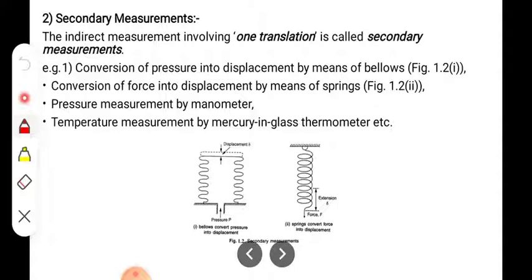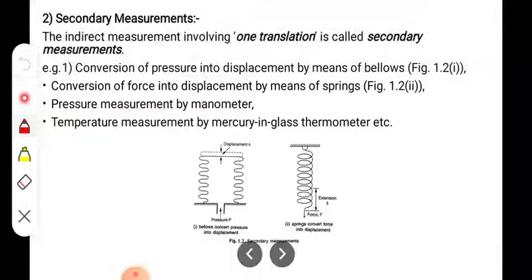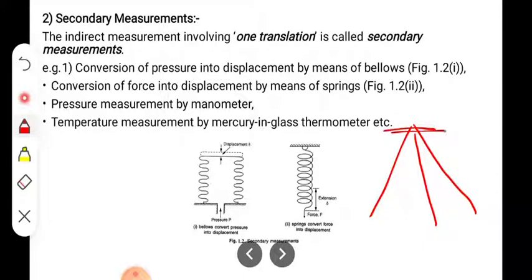I don't know if you have observed it, but it has a frame, and at its center there is a horizontal pin, the axle, and to the pin one spring balance is mounted. On that spring balance a scale is provided, and on the other end a hook is provided. To that hook the weight is attached.